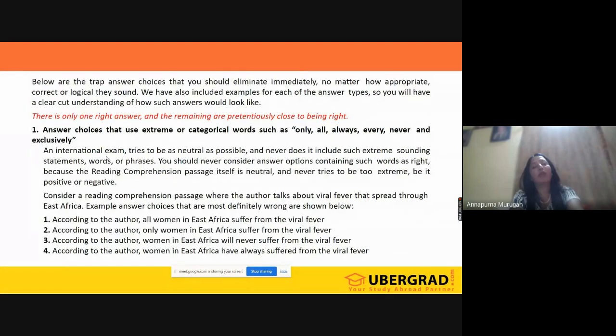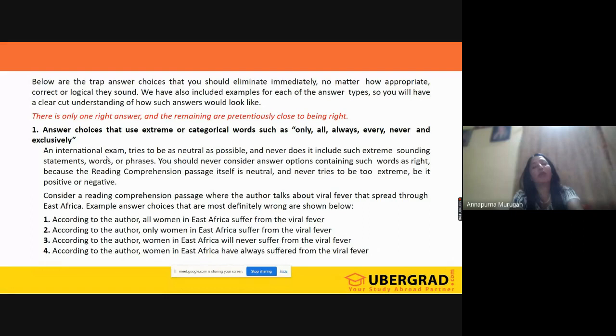Also, when you are picking up the answers, one easy way to process this is the elimination process. What is this elimination process? First, when we have something extreme, like only, all, always, every, never, exclusively, or superlatives, kindly don't pick that particular option.